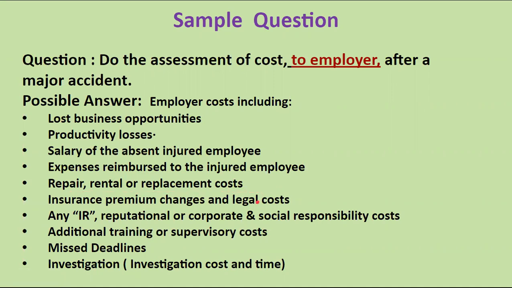Insurance premium changes: the insurance premium will become high, and there will be legal cost expenditure. Any industrial relation, reputational or corporate social responsibility cost will arise. Additional training or supervisory cost will also increase. There will be missed deadlines for customer orders, and then it may lose business. Investigation cost and time will also have an impact after the major accident. We can add more direct cost, indirect cost, insured and uninsured cost in this particular answer.